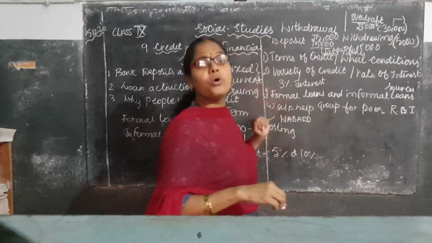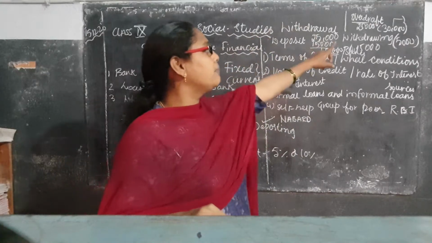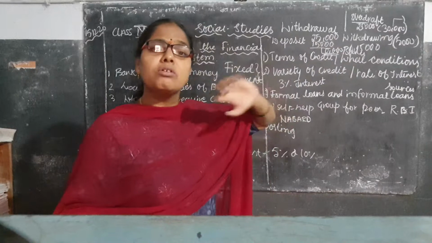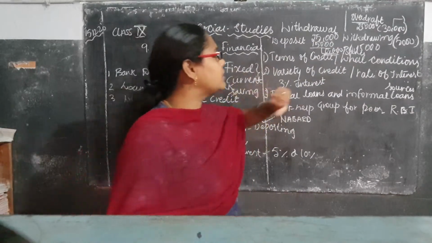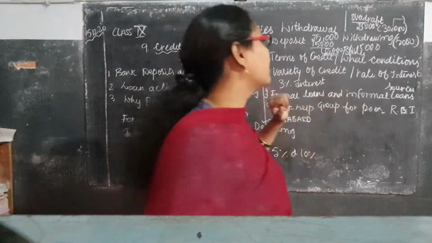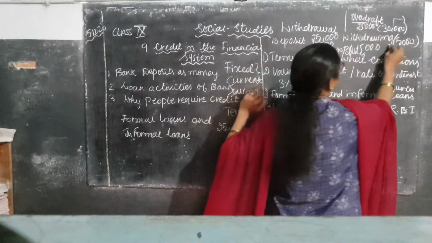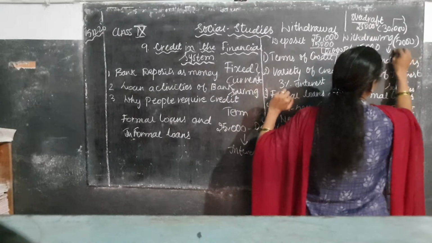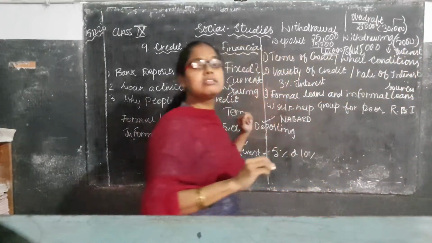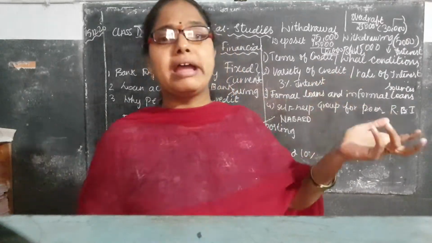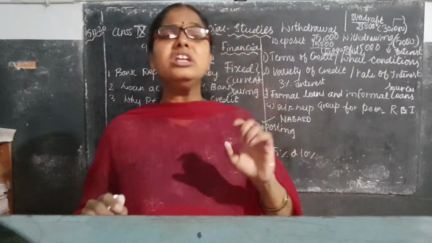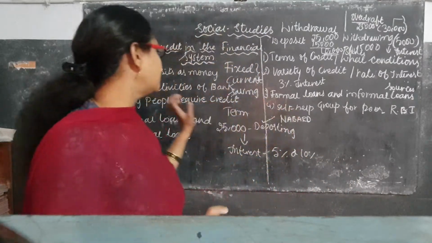5,000 extra you are withdrawing. How much amount, children? Your deposited amount is 25,000, but you are withdrawing 30,000. So what is the difference? 30,000 minus 25,000, how much amount here? 5,000 extra you are withdrawing. For that 5,000 they will be charging the interest. Isn't it? For 5,000 they will charge 5% or 10%. Now here you will be able to understand what are the things you have to get.